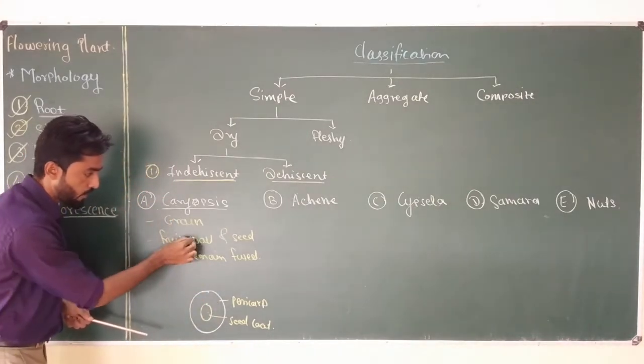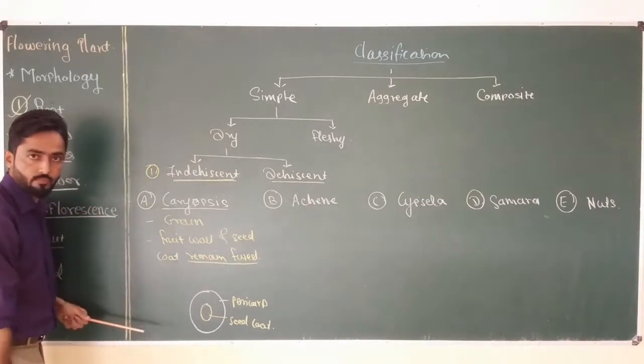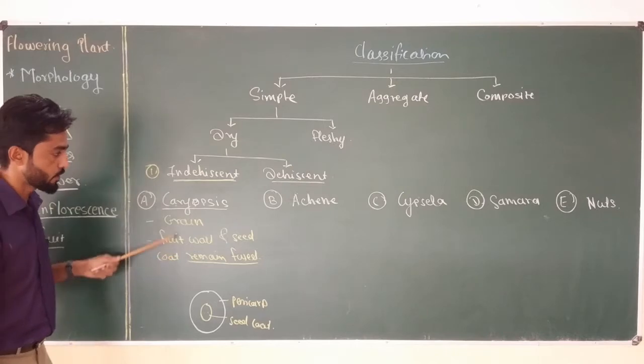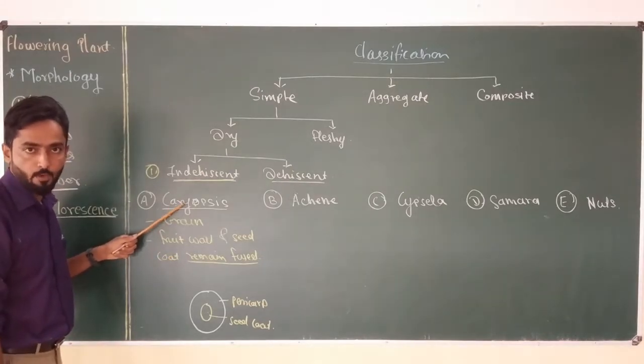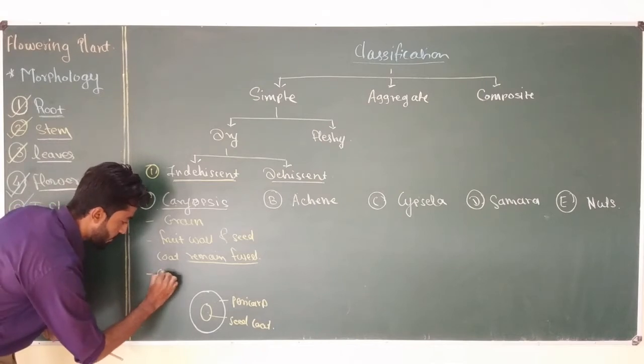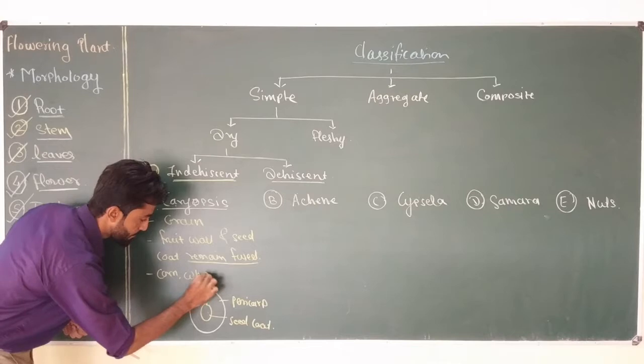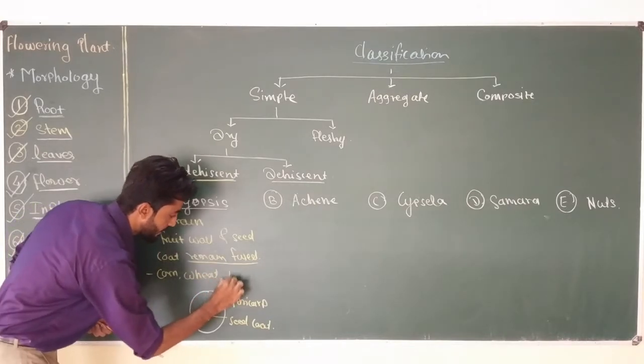So fruit wall and seed coat remain fused. This is the characteristic feature of the caryopsis type of fruits. Examples are corn or maize grain, then wheat and rice grain.